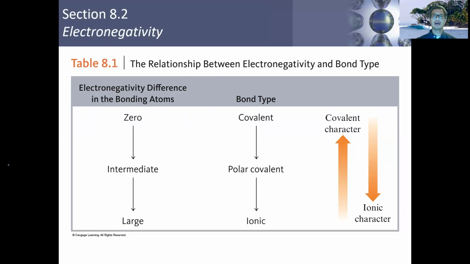Now, when two non-metal atoms get together, we have this sharing of the electrons. The electrons can sometimes be shared equally because the two atoms are equal in electronegativity, or they can be shared unequally when two atoms have a difference in their electron affinity, where one is stronger than another. Then the electronegativity difference will be greater, and the greater the electronegativity difference between the two atoms, the more polar the bond will be.